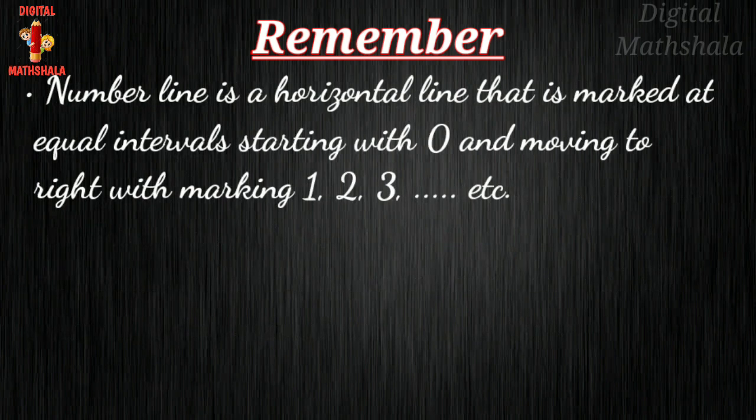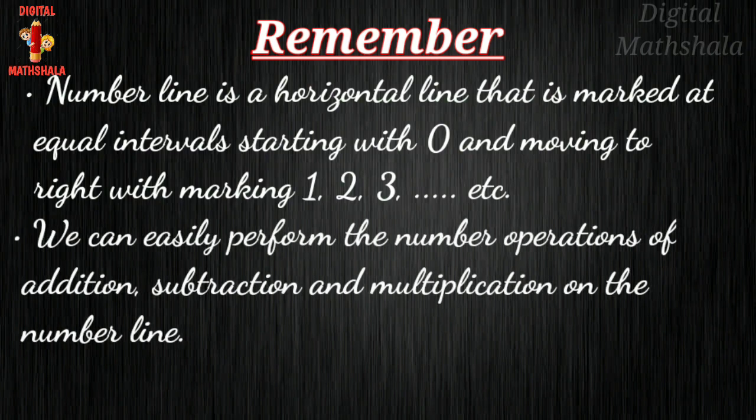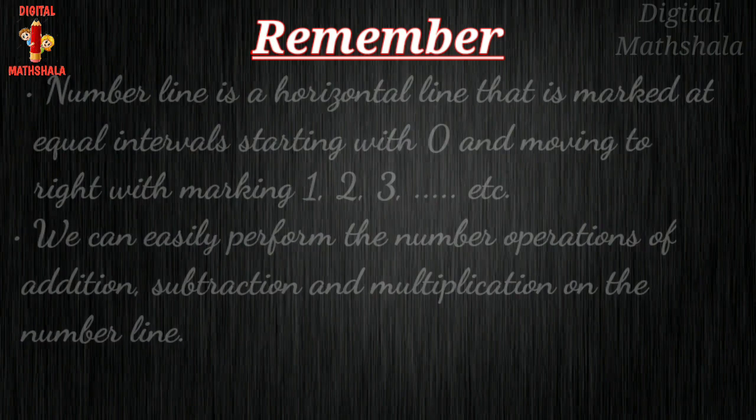The number line is a horizontal line that is marked at equal intervals starting with 0 and moving to the right, marking 1, 2, 3 and so on. We can easily perform the operations of addition, subtraction and multiplication on the number line.